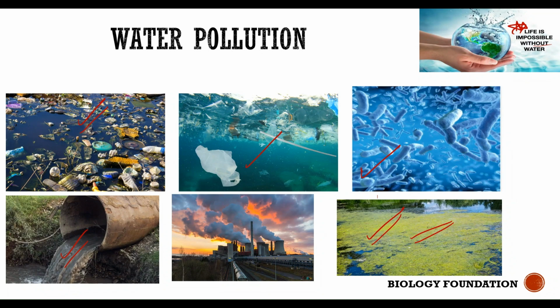So we have to see what the sources of water pollution are, what the effects are, and ways to prevent water pollution. When I say potable water, it means any water that is suitable to drink.